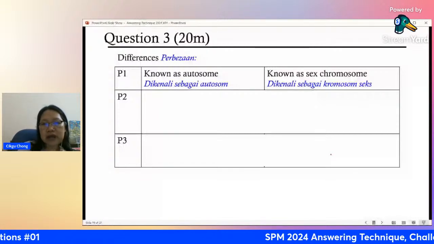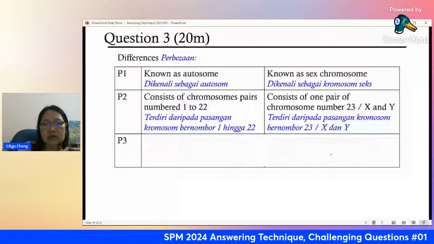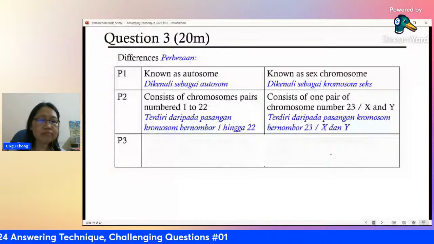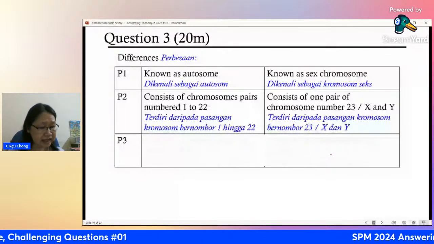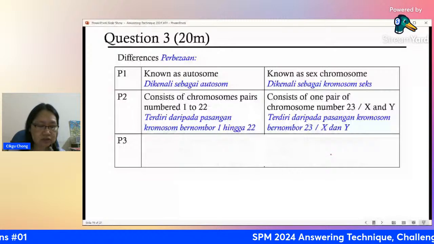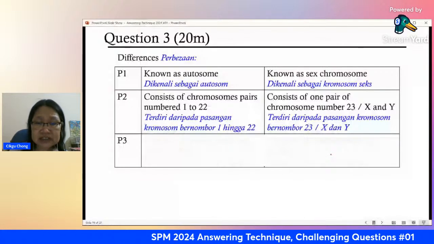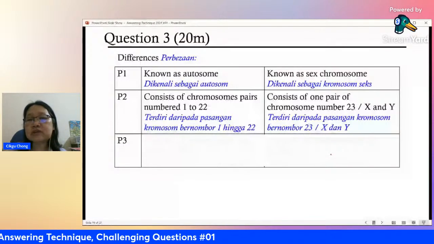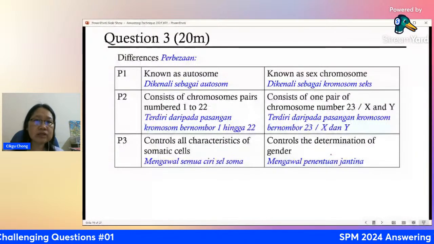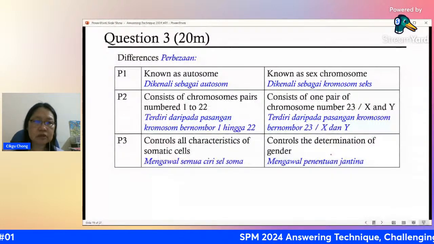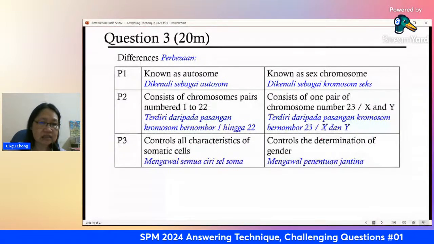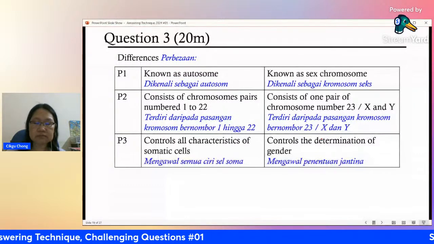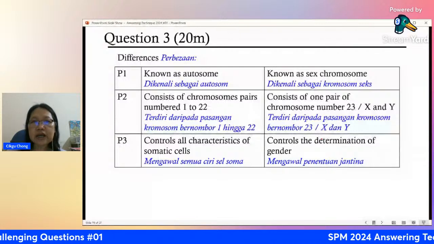autosomes control all characteristics of somatic cells. That means all the cells inside your body that are not gametes. Not the sperm, not the ovum, they are considered as somatic cells. Like your skin cell, your cheek cells, your hair cells, liver cells, all of them are somatic cells. And then for sex chromosome, the function is to control the determination of gender, whether boy or girl is based on the sex chromosomes. Remember to compare in one sentence. Don't finish one paragraph by paragraph. Any two points. Okay, last question.